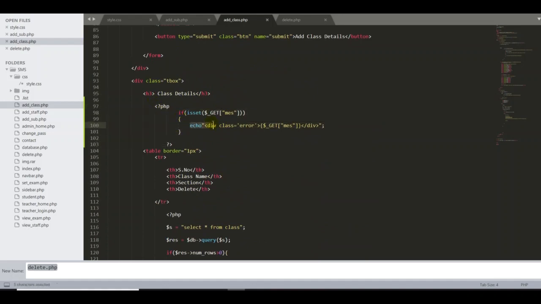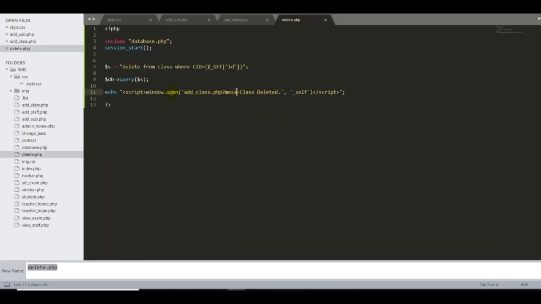First, I'm going to start with PHP, then an if statement: if the message is set, I ask the system to use this message from here. This is the variable, which is temporarily created. So whatever you type here, you will get here.